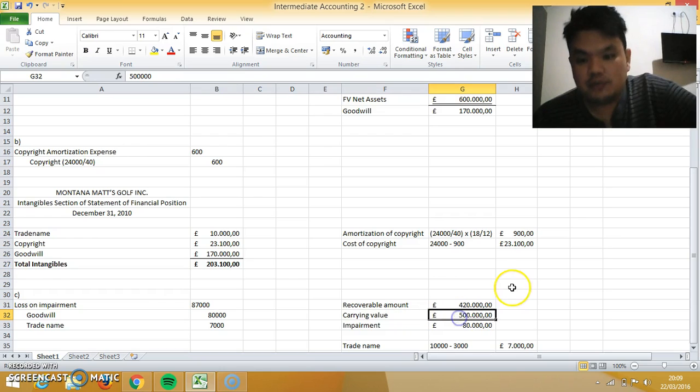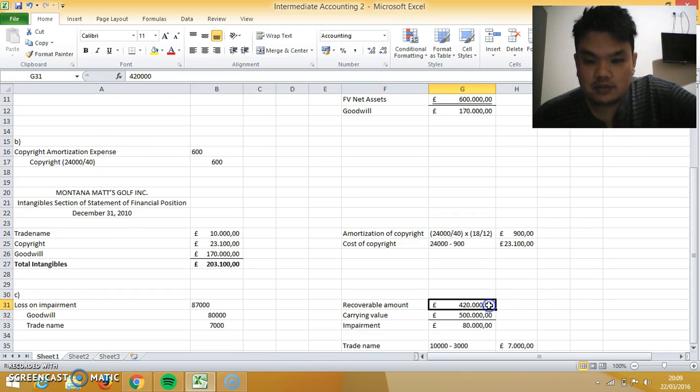As you know, an impairment is recorded if the recoverable amount is smaller than the carrying value. So 420,000 is smaller than the carrying value of 500,000, and we have an impairment of 80,000 pounds.